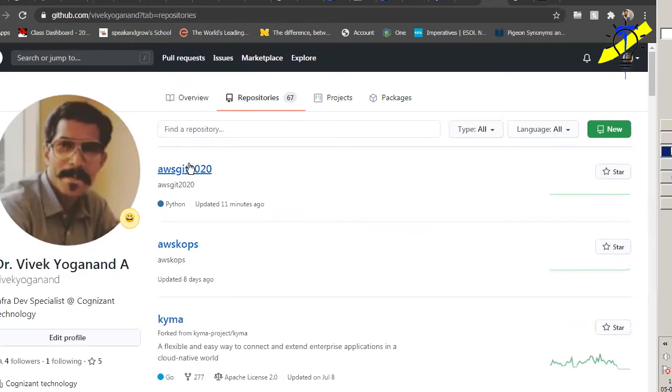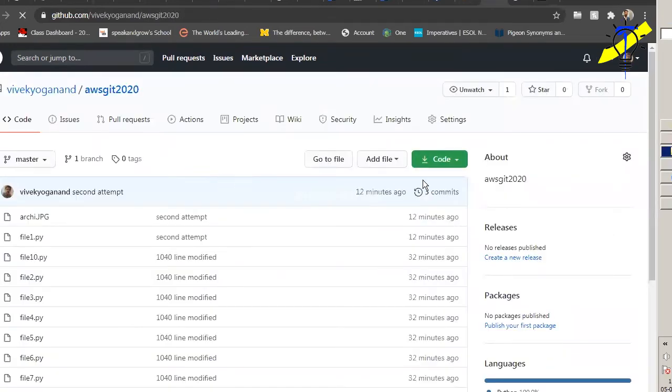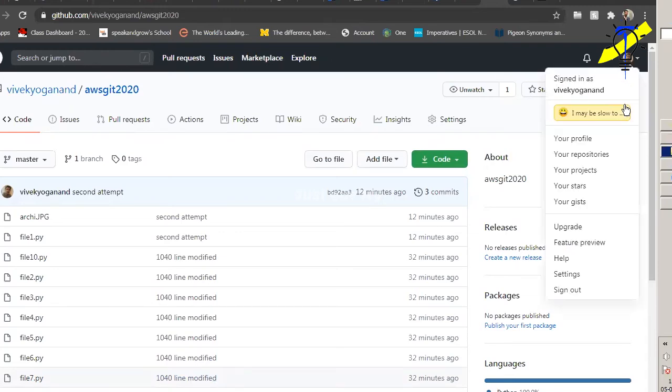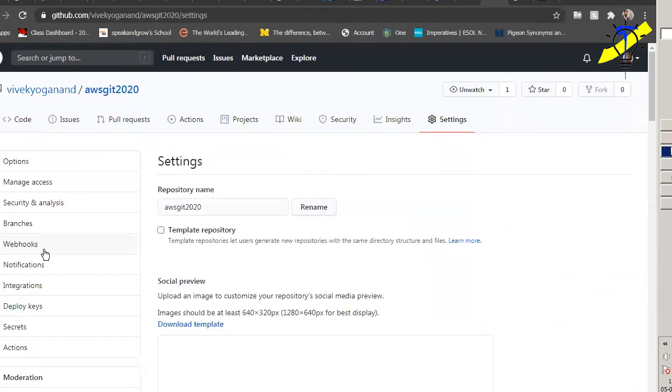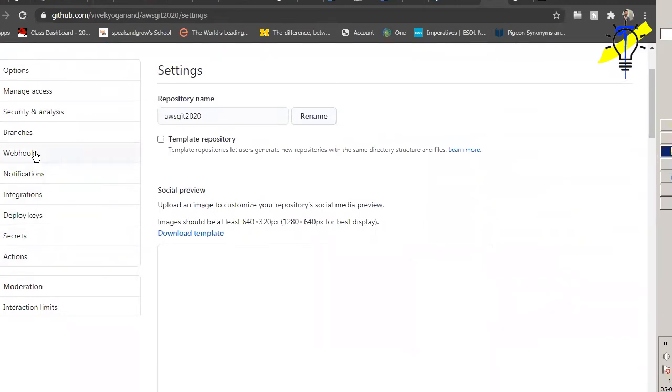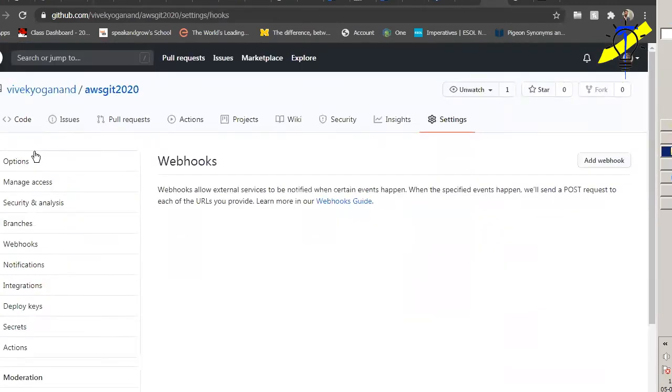So I will go to the Git AWS. It should be on the left in the settings. In the menu bar, inside settings. Here again? No, it will be here only. No, that one inside. Here it will come, webhook, right? Yes, sorry, I checked that settings.